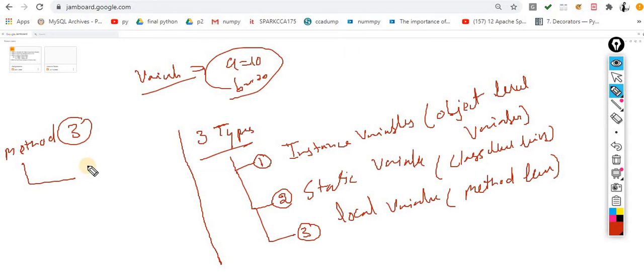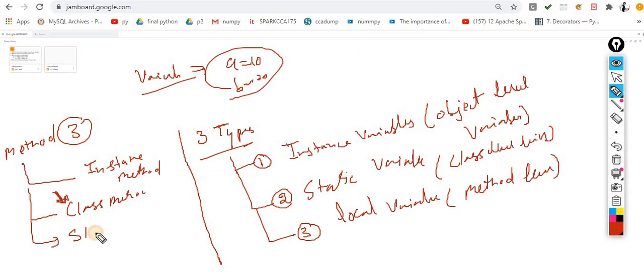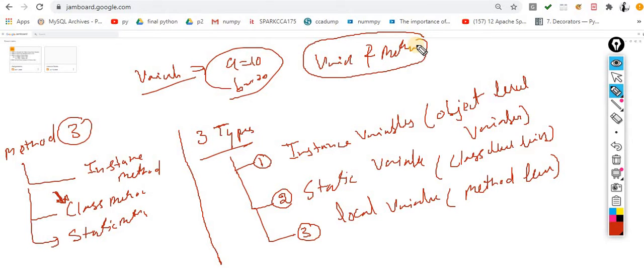So one is the instance method, and another is the class method. 90% of developers don't know about these class methods. I will describe them in great detail. Another one is the static method. As I already told you, a class is a collection of variables and methods, that is, the combination of variables and methods.